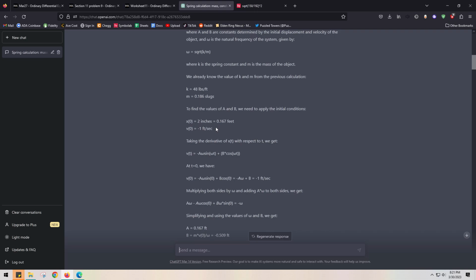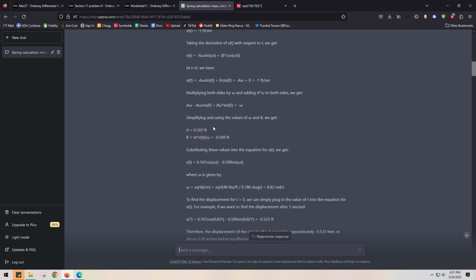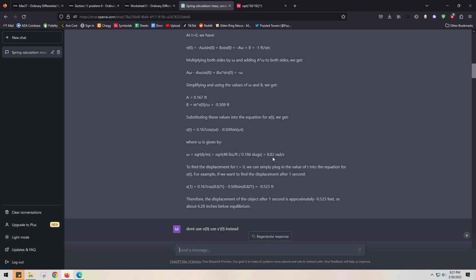And it gave us all this, and it's okay-ish per se until we get up to about here, and then things start looking a little wonky. It's using radians per second, which we don't use.